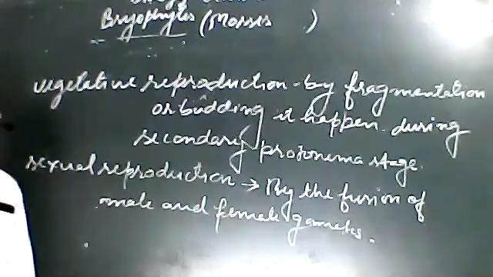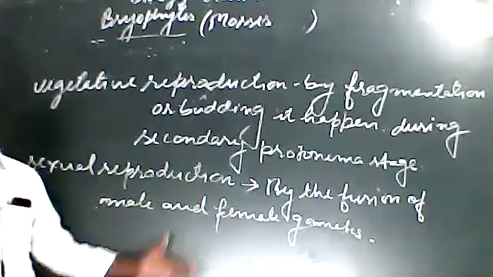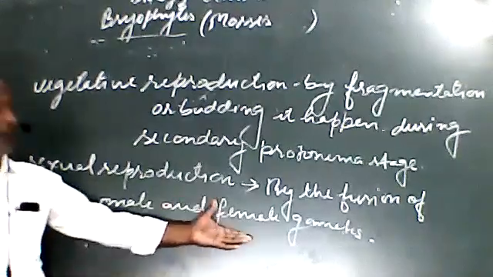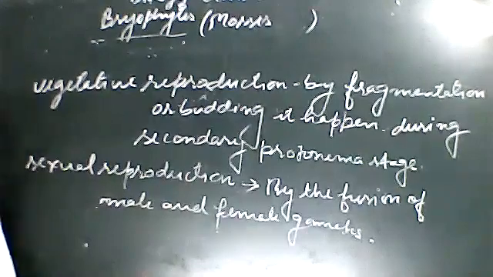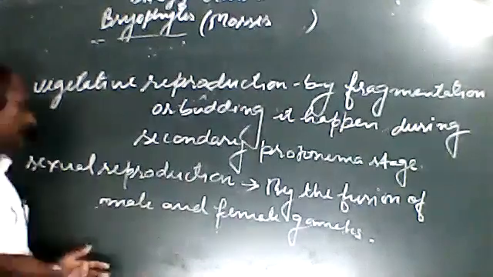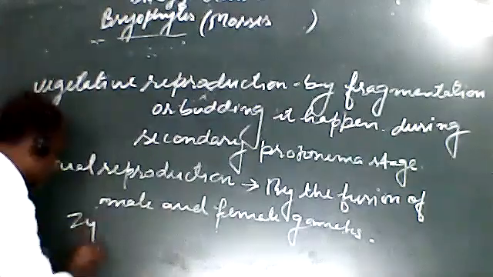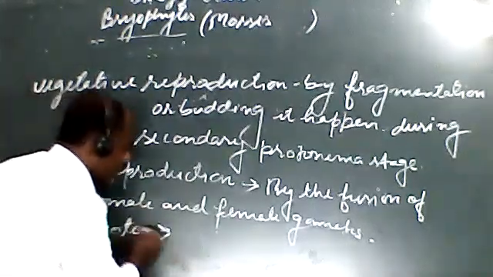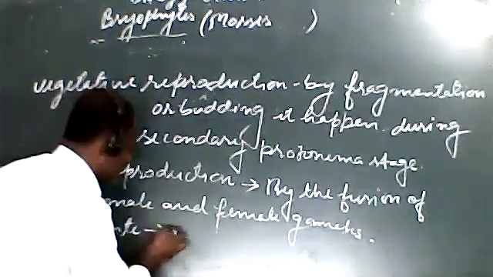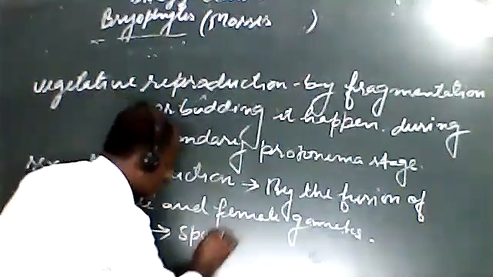After the formation of zygote, the zygote differentiates into the sporophyte, giving the sporophytic condition.